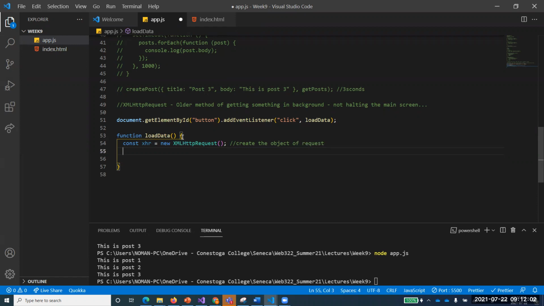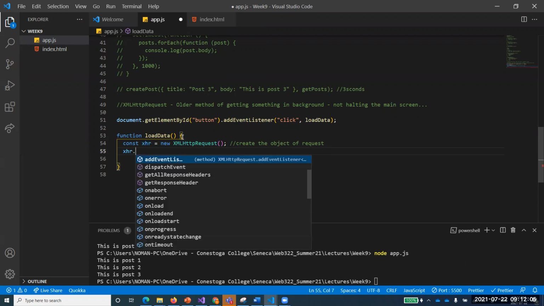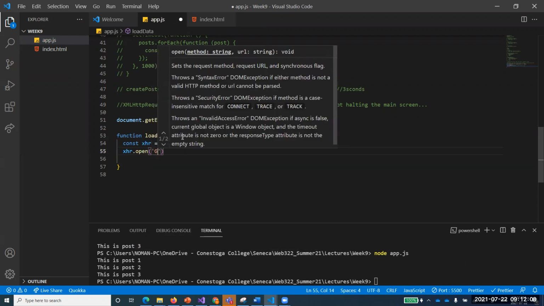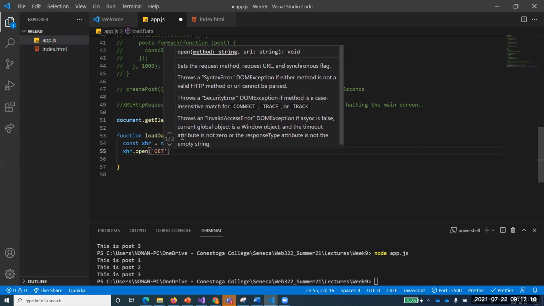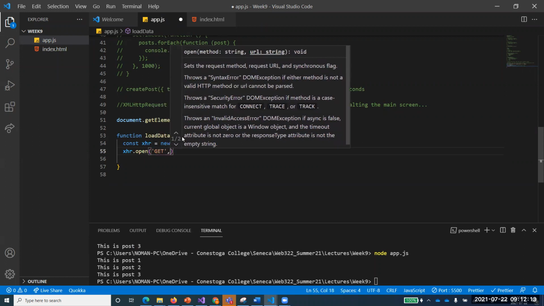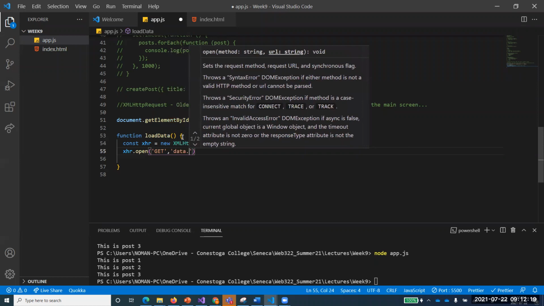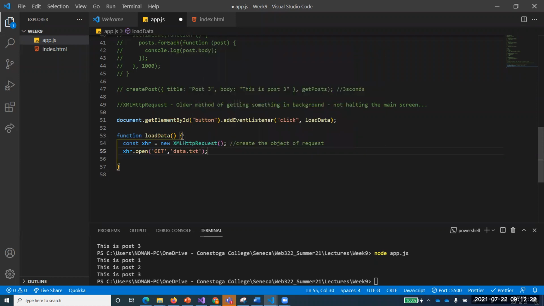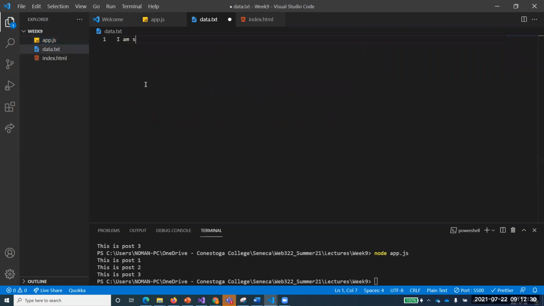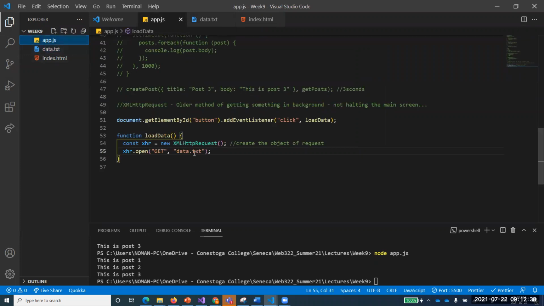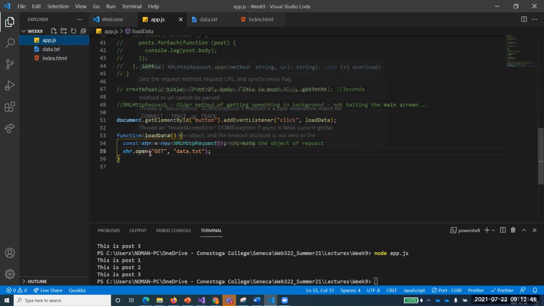Step number 2, set up the values for it, like configure it. What I want is to get some data. Usually we put it in caps, but you can put it anyhow. Right, I want to get some data, and let's say I want to get data from data.txt, which I have not created. I'll create that shortly. For this one I'm saying data.txt. I'm creating a file, so I want to bring that data into it. You see here, I have just configured the request.